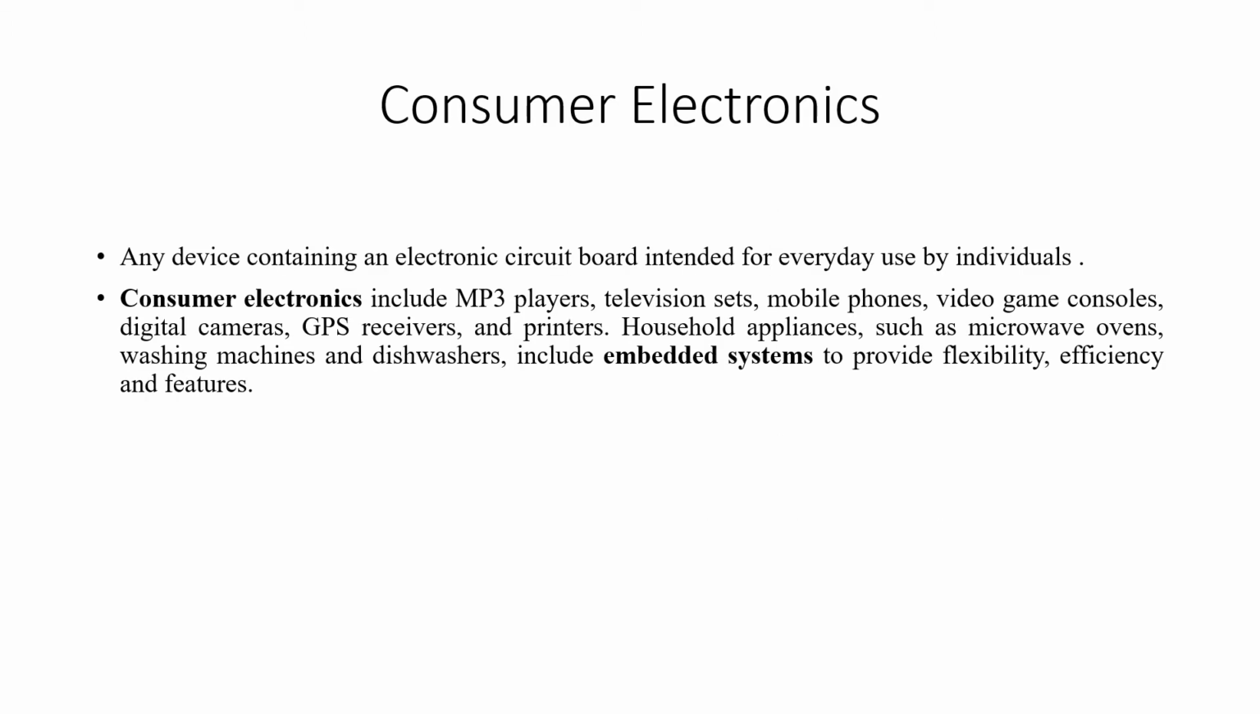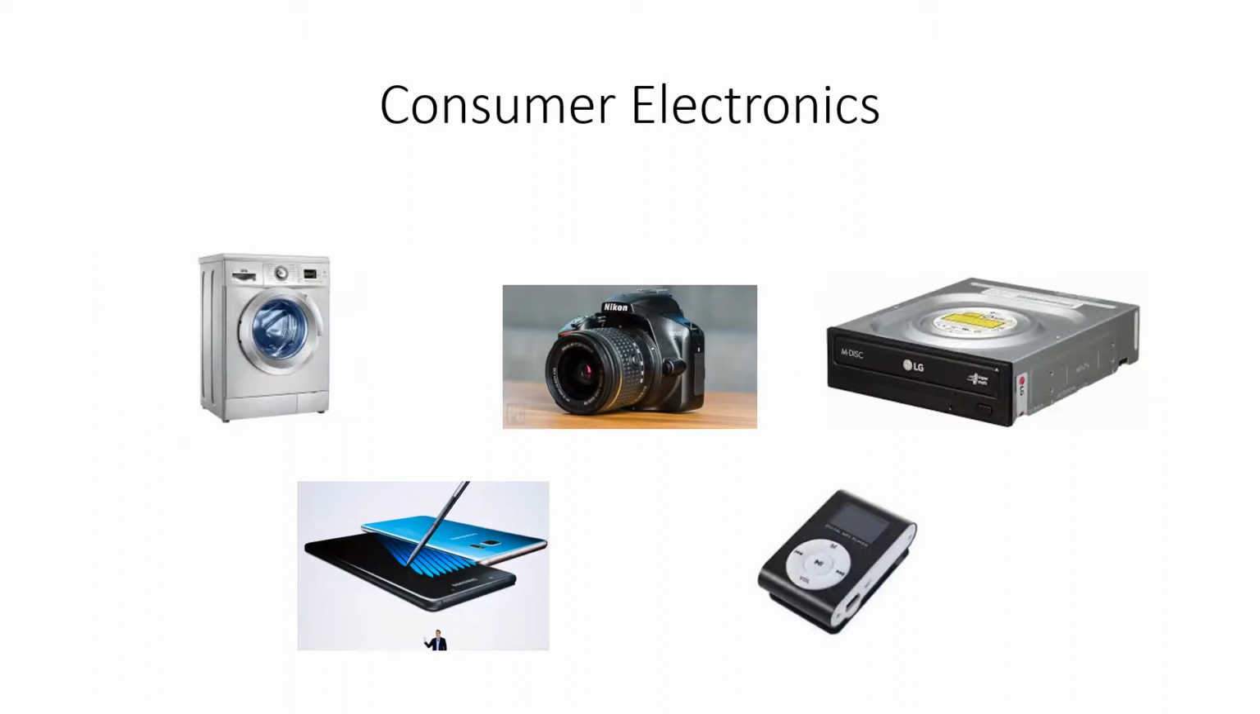So, any device containing an electronic circuit board intended for everyday use by individuals. The consumer electronics include MP3 players, television sets, mobile phones, video game consoles, digital cameras, GPS receivers, and printers. Household appliances such as microwave ovens, washing machines, and dishwashers include embedded systems to provide flexibility, efficiency, and features. These are some of the examples of consumer electronics. So in today's class, we are going to see the common architecture for the consumer electronics.